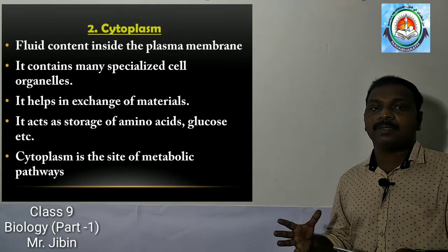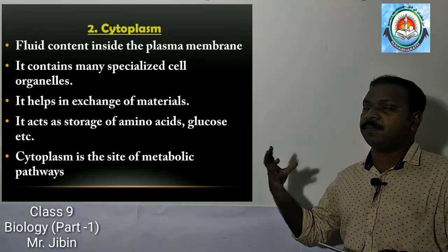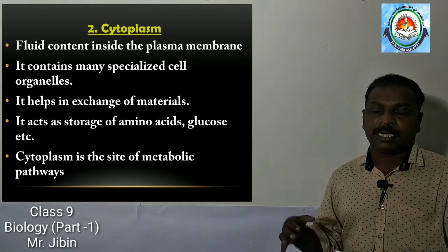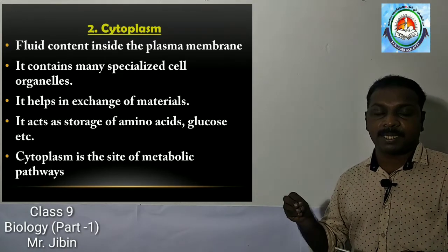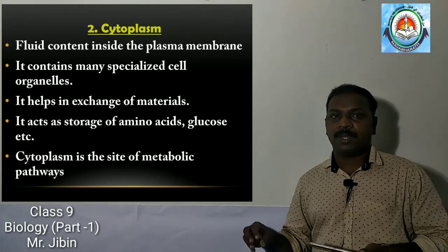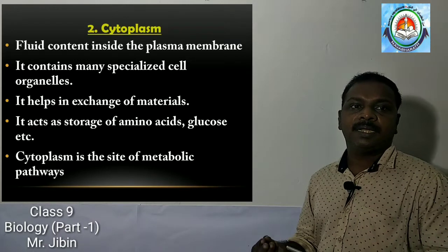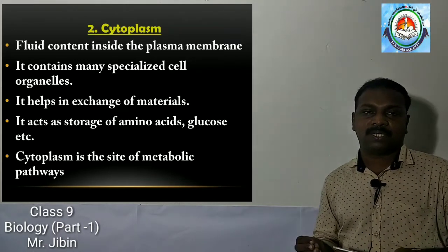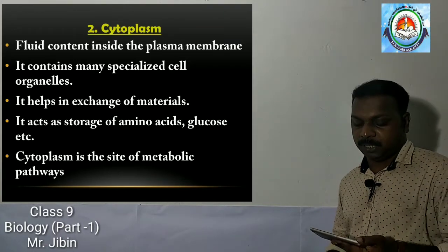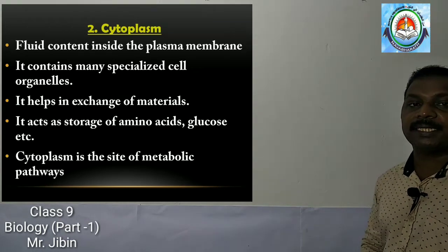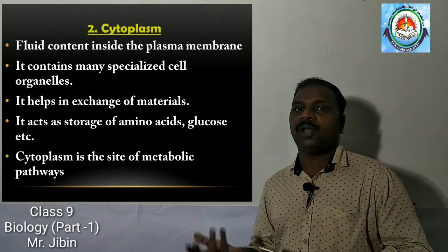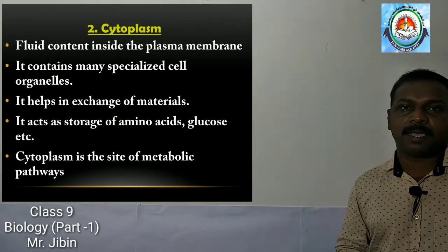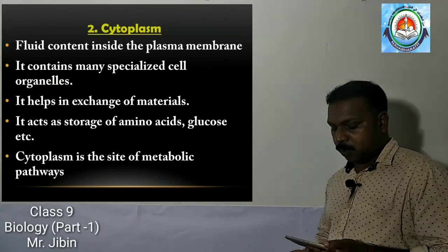Then what is the function of the cytoplasm? It helps in exchanging materials. As it is a semi-fluid or fluid medium, the exchange of materials takes place with its help. Then it acts as a storage of some vital chemicals, like amino acids or glucose.